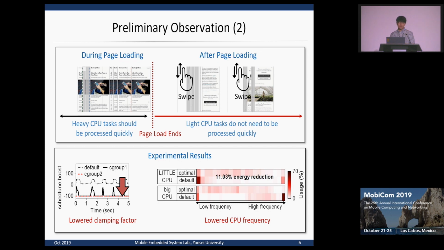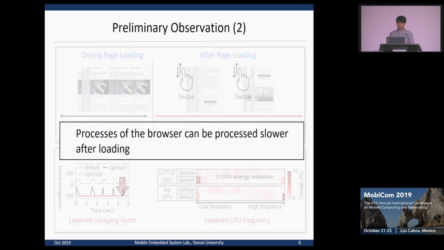To verify this, we experimented with a specific scenario and implemented a scenario-specific script which applies the lowest clamping factor to each group without frame drops. The results showed that the lowered clamping factor leads to a lowered CPU frequency, so we learned that the processes of the browser can be processed slower after loading.